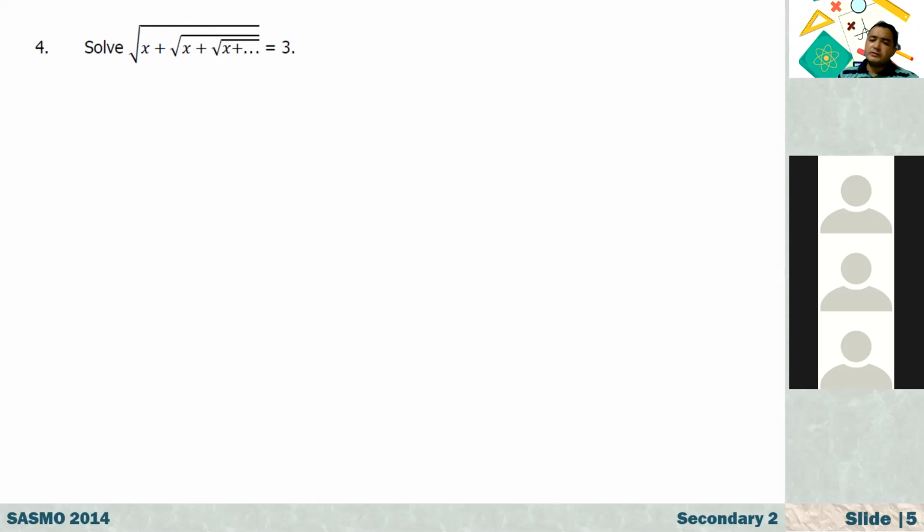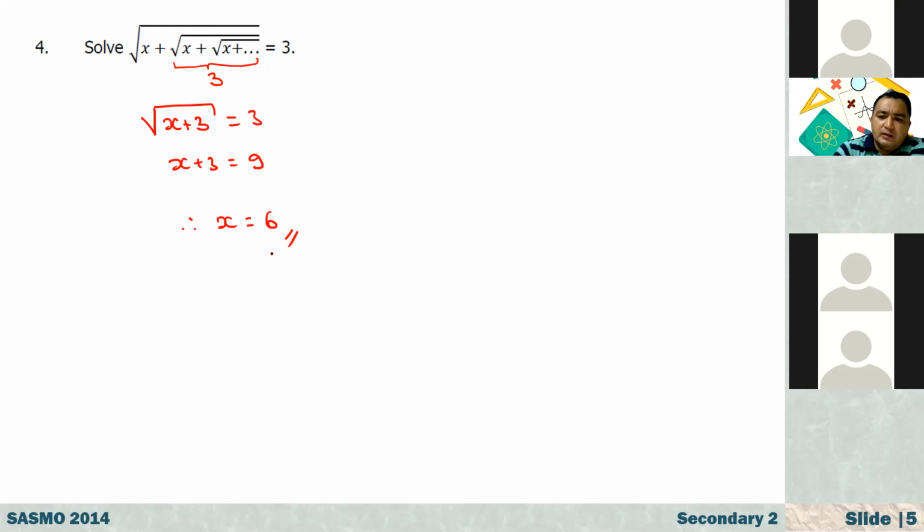So again, this goes to infinity. If it goes to infinity, the whole thing is equal to 3. And if I start from here, it is the same thing as the original one, so it should also be 3. Now, from here, the square root of x plus 3 is equal to 3. If you square both sides, x plus 3 is equal to 9. So the value of x is equal to 6.